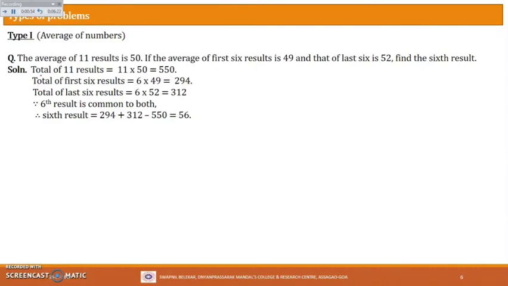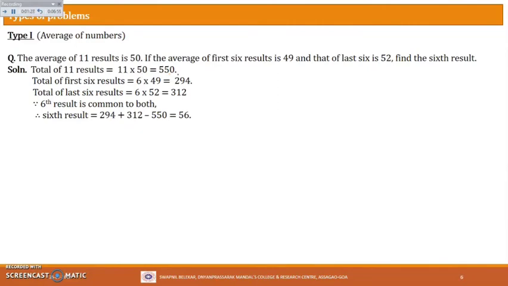See, first what to do, since the average of 11 results is given to us, from this information can we find the sum of all the 11 results? Yes, no? Sum of all the terms we can find from this information, by that formula you remember. So the total of all the 11 results will be equal to the number of results, which is 11, into the average of the 11 results. Average of 11 results is 50. So 11 into 50 is 550.